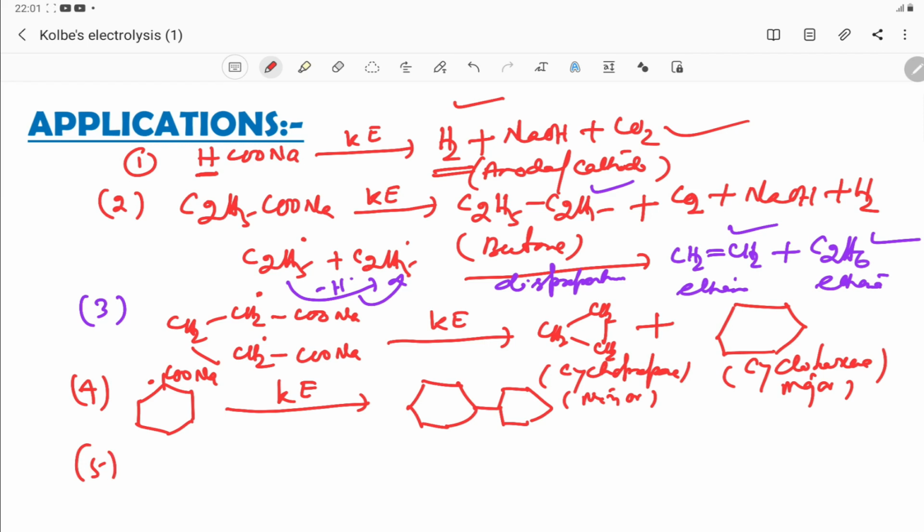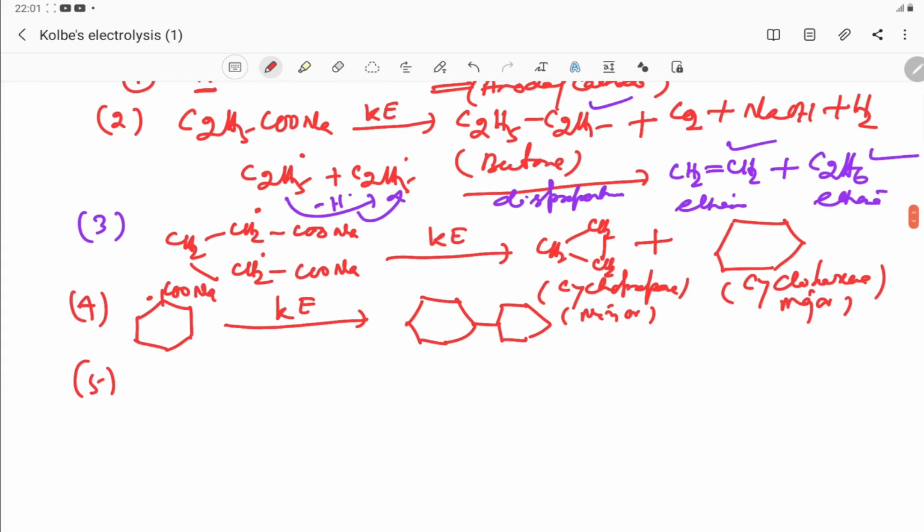What are the other examples? If you take CH2COONa, the sodium salt of succinic acid, in Kolbe's electrolytic method, what are the different products?